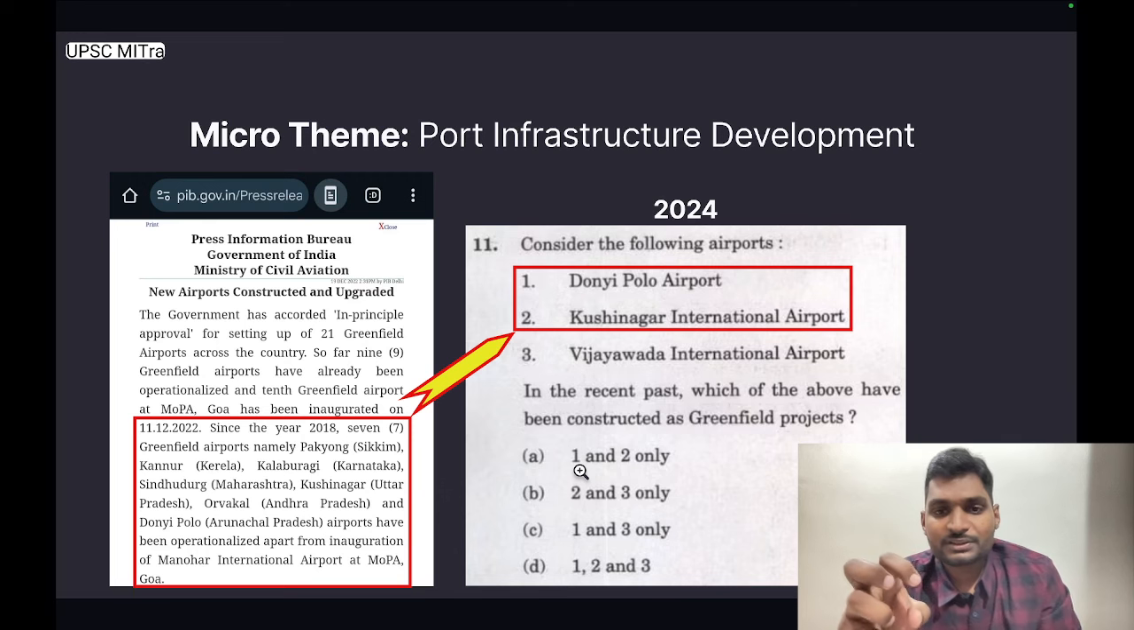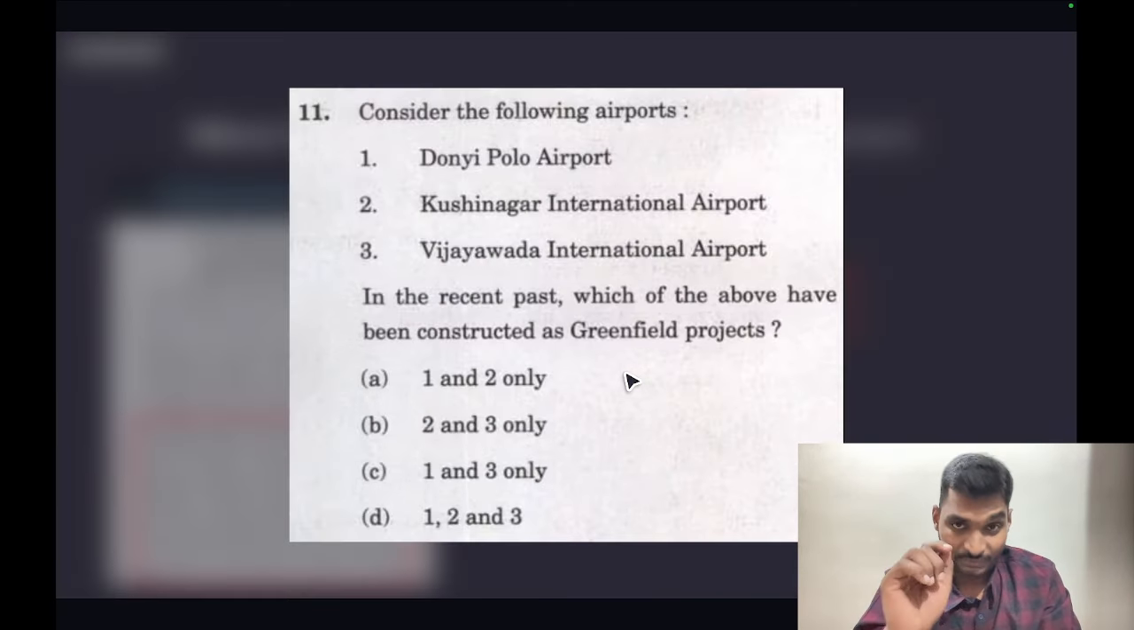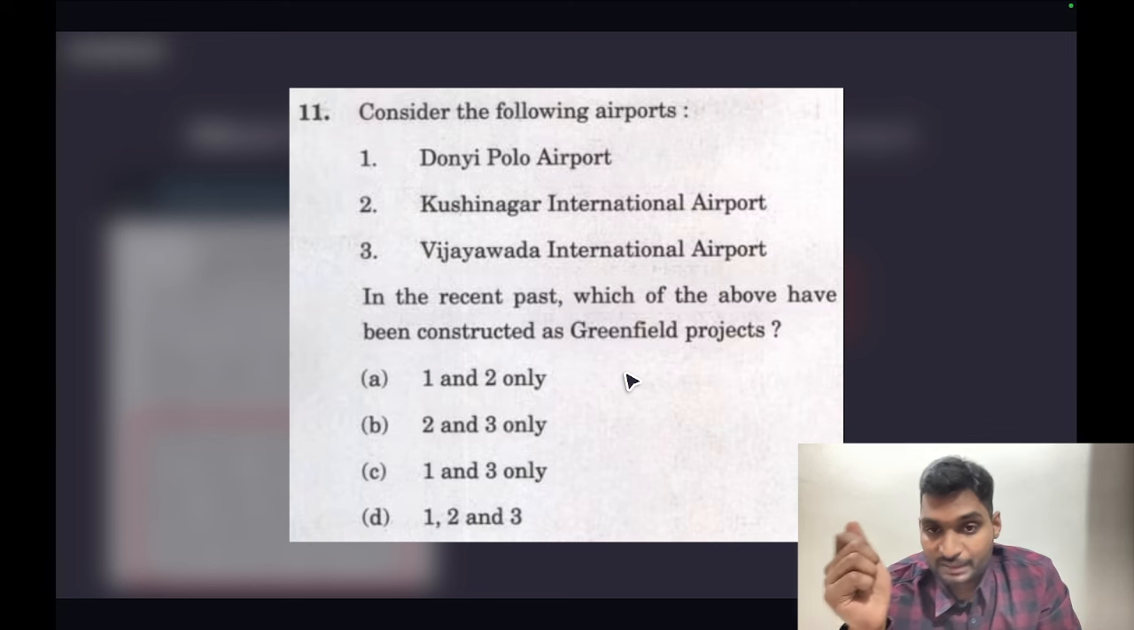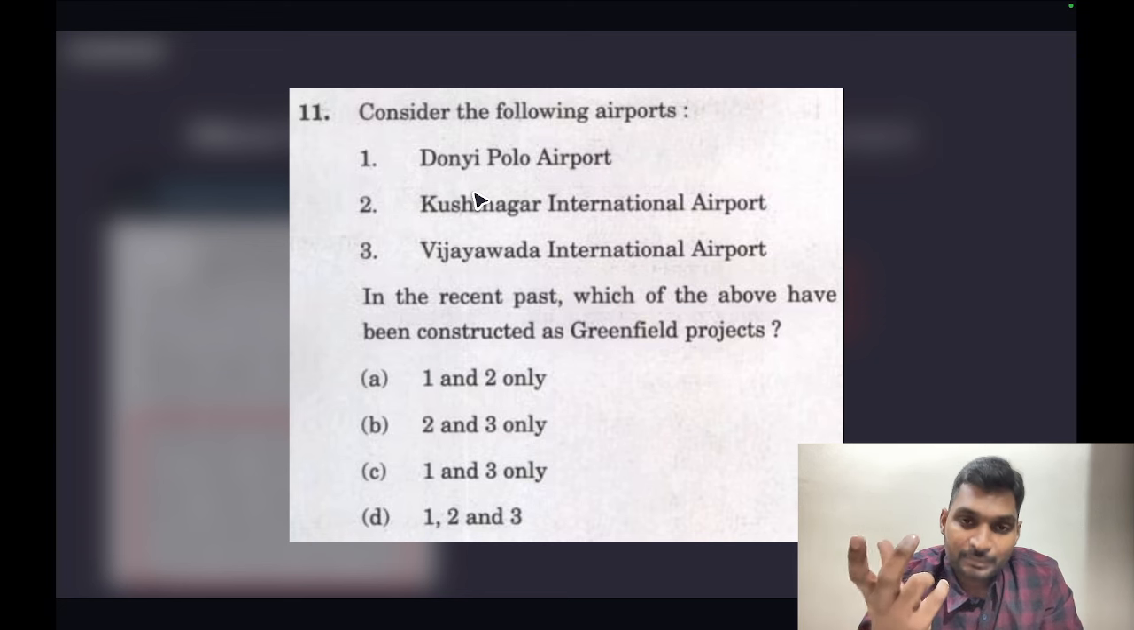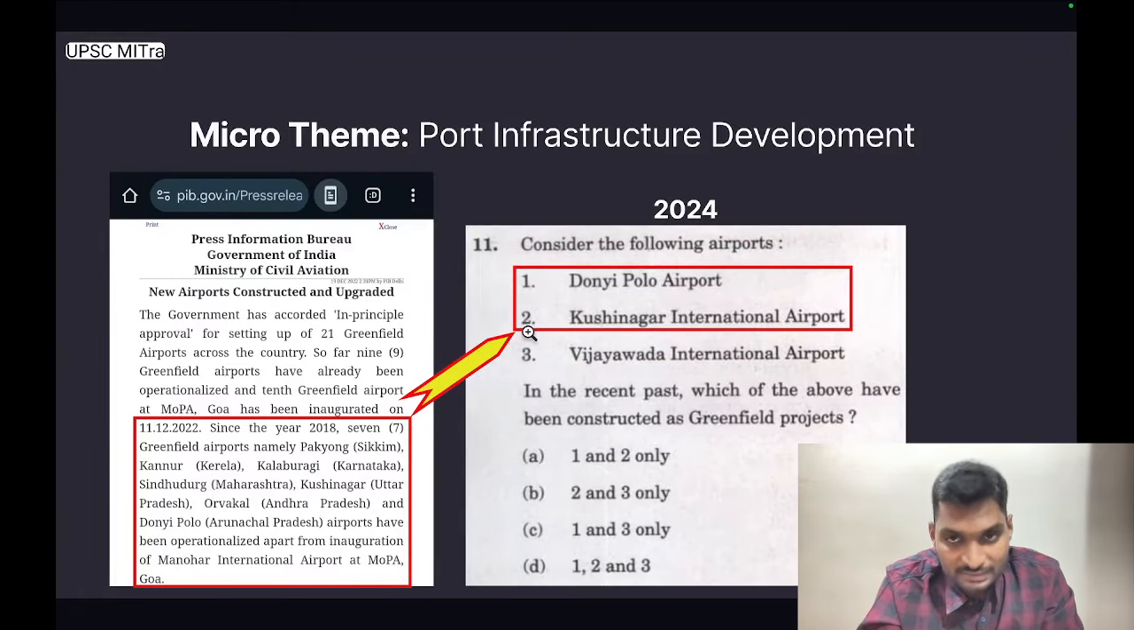UPSC picked up this information and framed a direct question in Prelims 2024. This was the question. Consider the following airports. First, Donipolu Airport, Kushinagar International Airport, Vijayawada International Airport. In the recent past, which of the above have been constructed as greenfield airports? So, keeping with the previous trends, UPSC has picked up two statements of facts from the PIB release, and the third statement has been fabricated. A fake statement was created here. So statement 1 and 2 are correct. Option A is the correct answer.